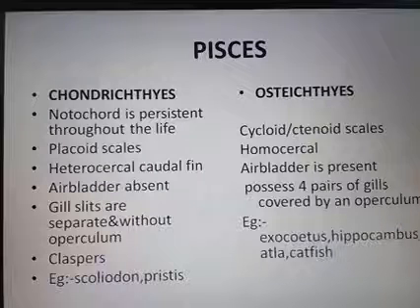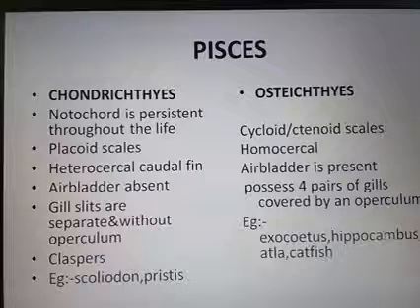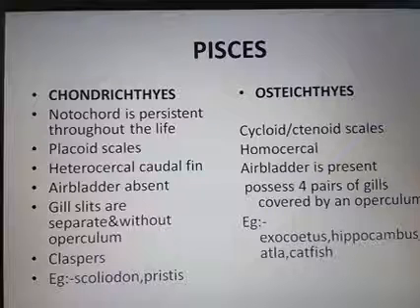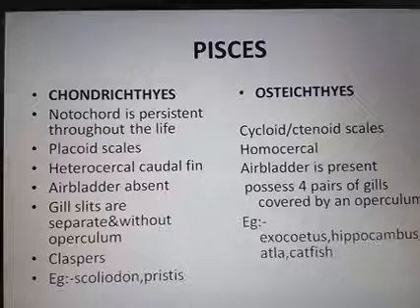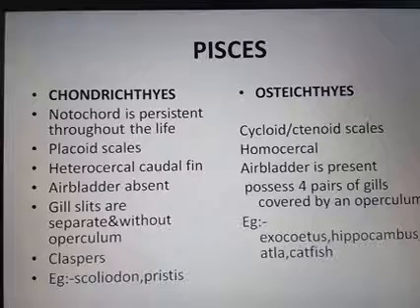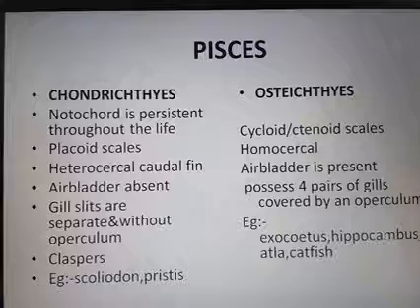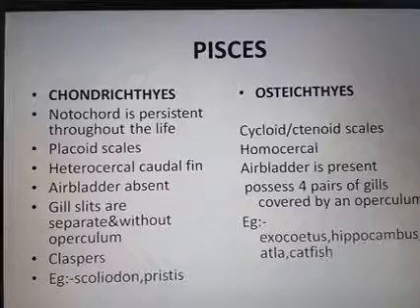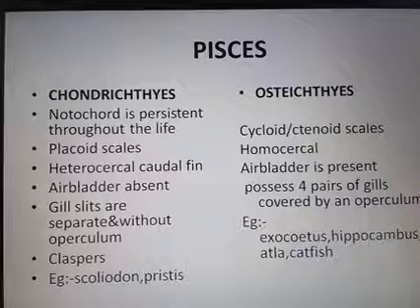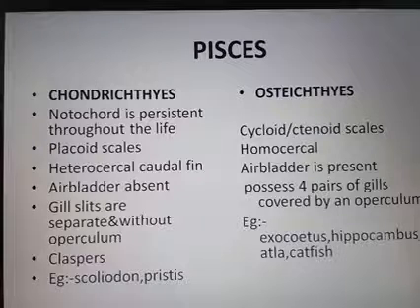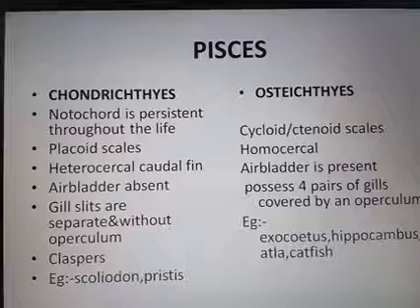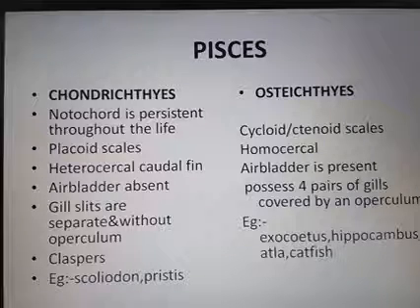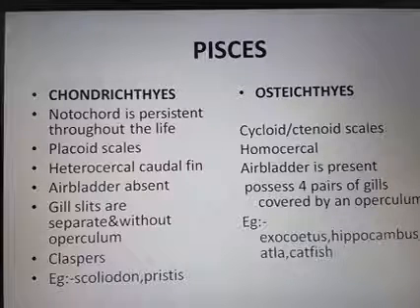So I am repeating again the features of Pisces. Notochord persists throughout life. Then the skin is covered by placoid scale. Then the mouth is ventral. The caudal fin, that means tail fin, is heterocercal. Then they have gills and the gills are not covered by operculum. And the air bladder is absent. Hence they have to swim constantly to avoid sinking. And they are cold-blooded. All fish or Pisces groups are cold-blooded. Cold-blooded means their body temperature fluctuates according to the atmospheric temperature.